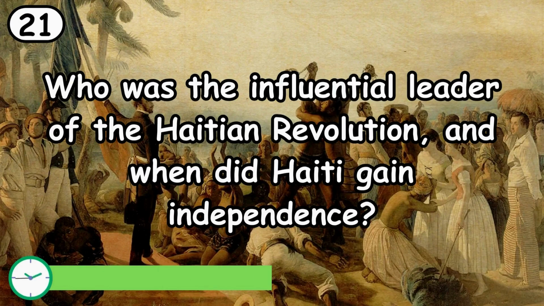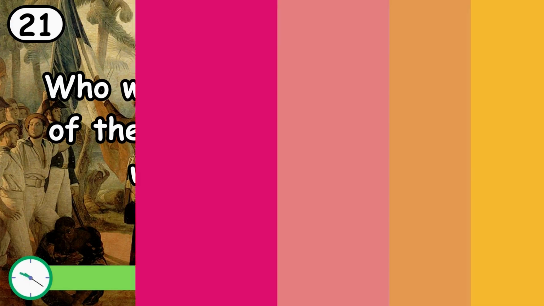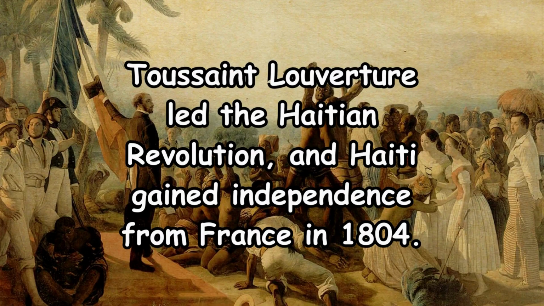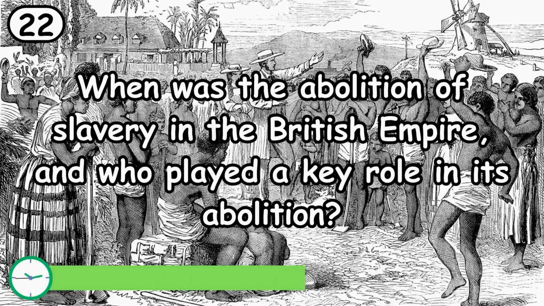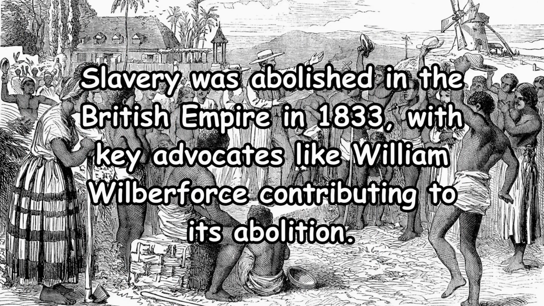Who was the influential leader of the Haitian Revolution, and when did Haiti gain independence? Toussaint Louverture led the Haitian Revolution, and Haiti gained independence from France in 1804. When was the abolition of slavery in the British Empire, and who played a key role in its abolition? Slavery was abolished in the British Empire in 1833, with key advocates like William Wilberforce contributing to its abolition.